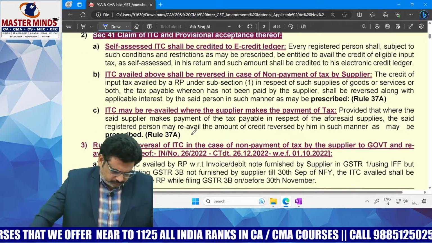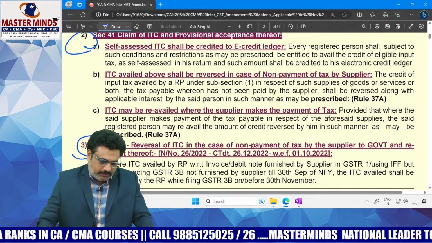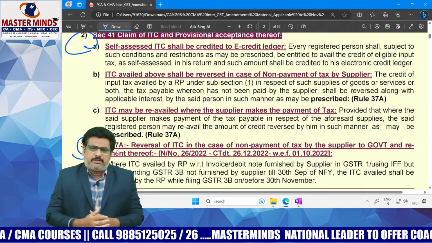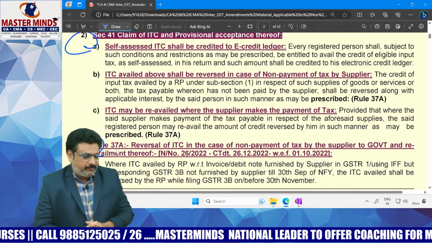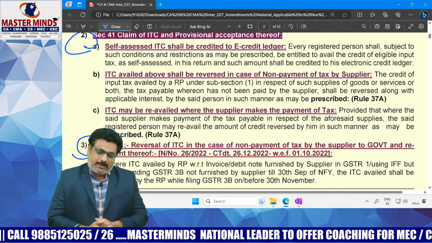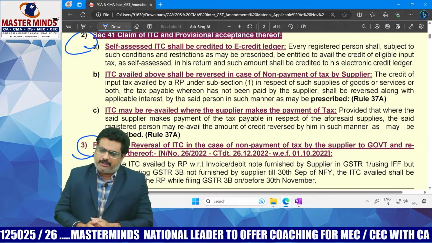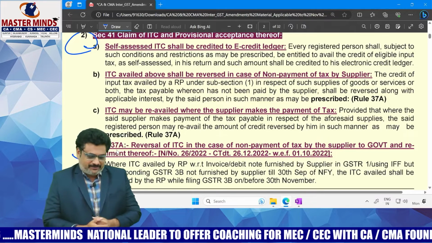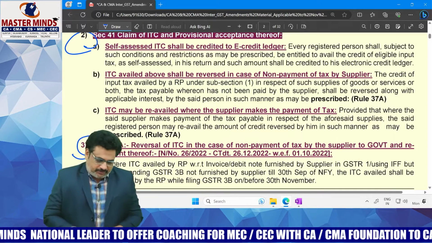This is section 41 as well as its rule number 37A. In simple terms, by clubbing point number 2 and point number 3, it is the reversal of ITC in case of non-payment of GST liability by the supplier. That is the summary here. So, what is this section 41 generally?